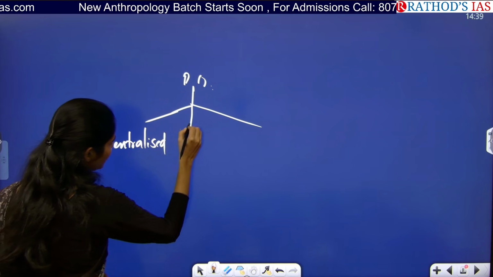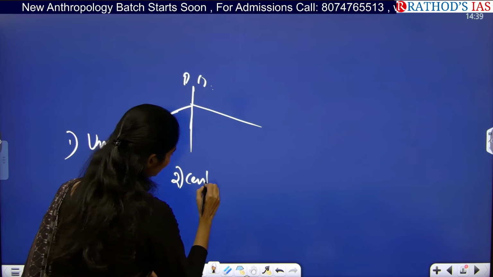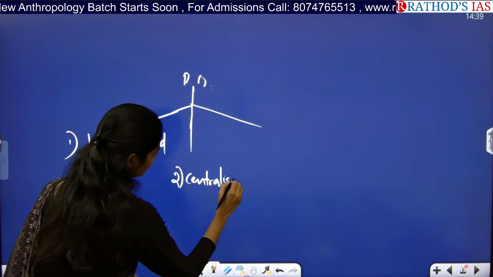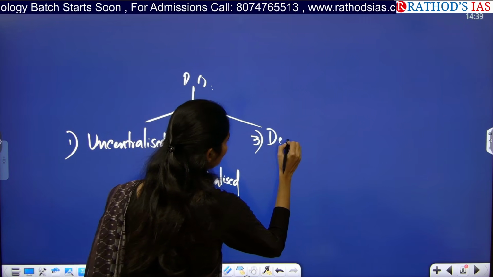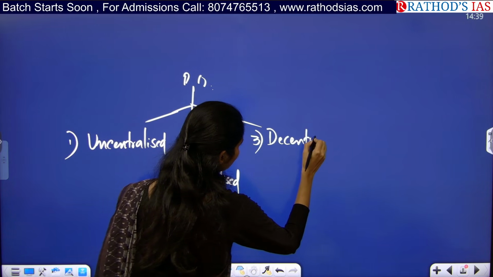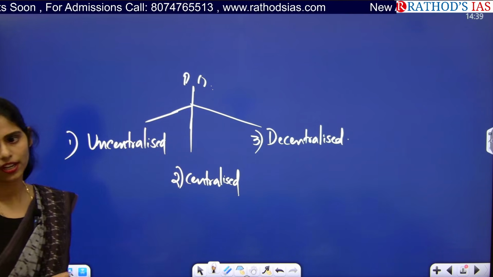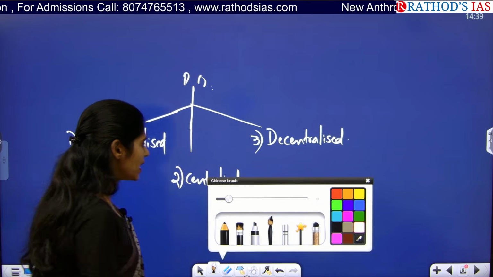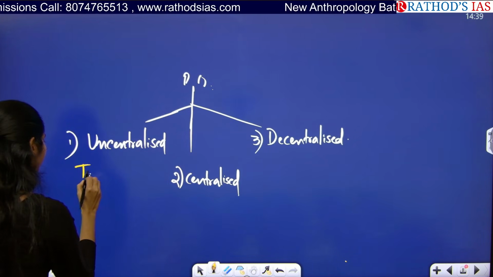First type is uncentralized. Second type is centralized political organization. And third type is decentralized political organizations. So what is uncentralized? For example, you can take tribe here.